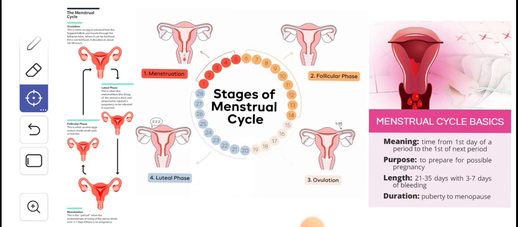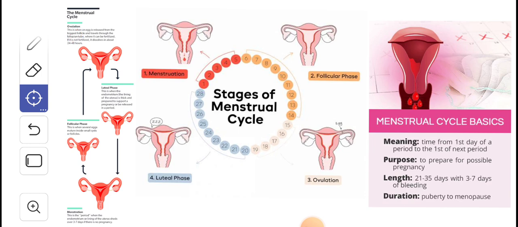And the duration is puberty to menopause. If a question arises, for how long does menstruation happen, it is from puberty to menopause. Okay, so guys, let's talk about the various stages.